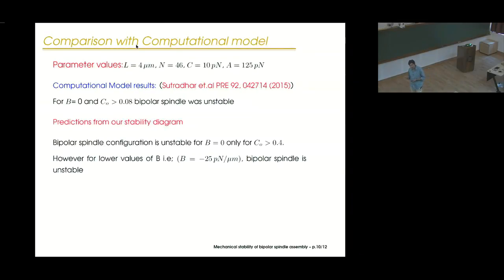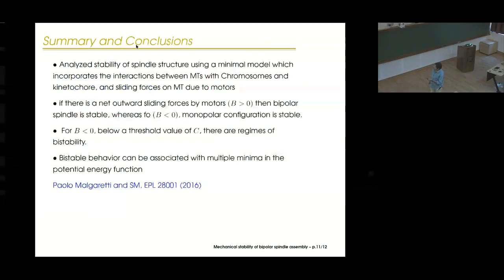Of course, the quantitative details are slightly different. And the summary is that this assumption allows us to find out the stability diagram and to quantify when you are going to have a stable spindle and when you are not going to have a stable spindle, depending on the strength of the interactions, which can be tuned in different experiments.